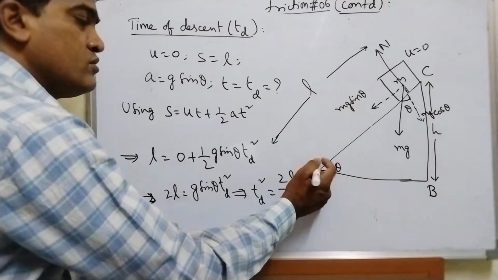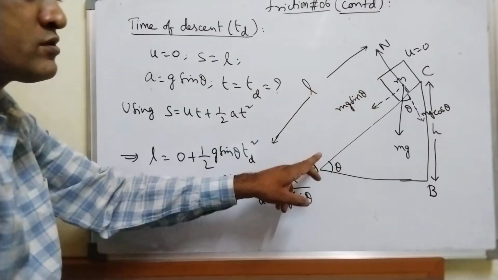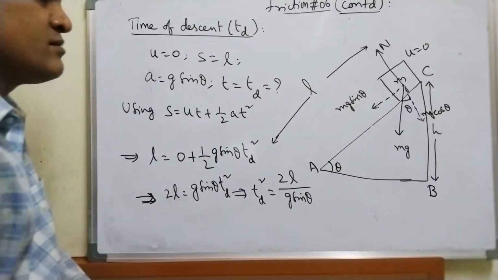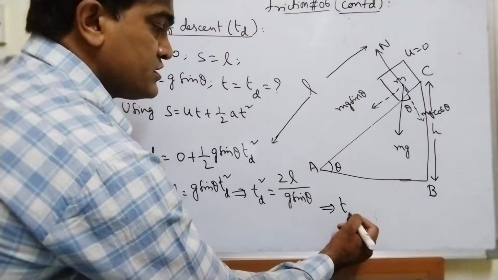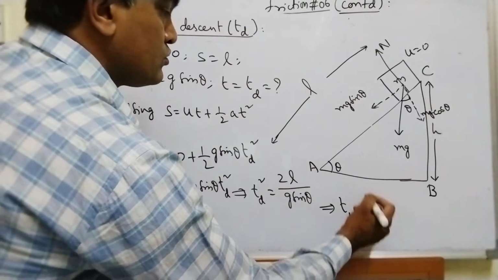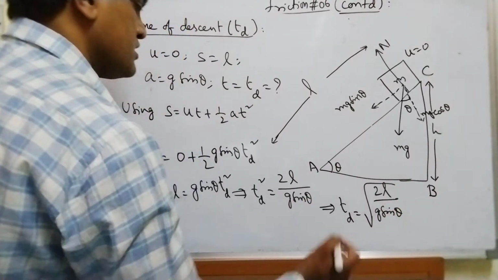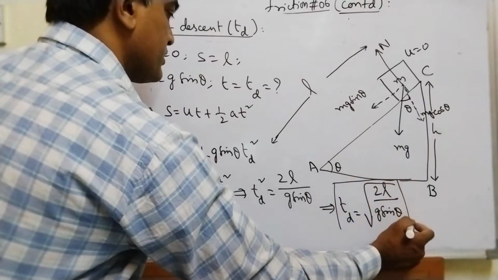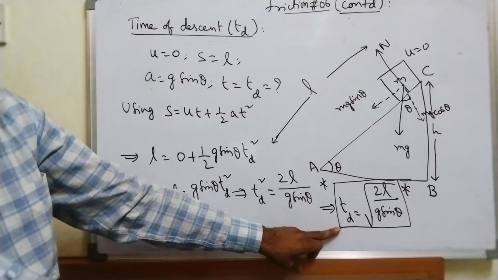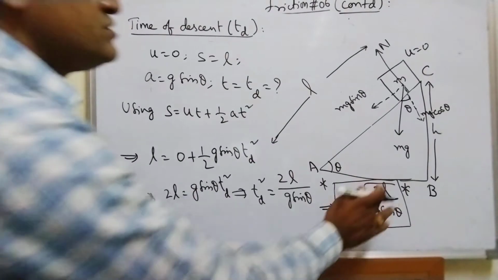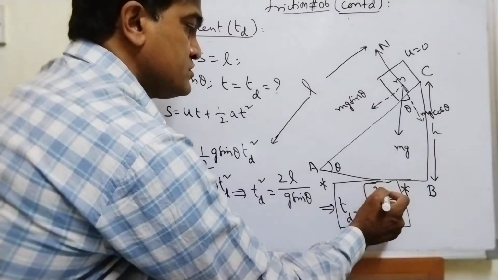Fine. Now let me write the formula for time of descent. In what time does this block reach the bottom of the smooth inclined plane? So the time of descent is root over 2L by g sin theta. Remember this important point: time of descent is equal to square root of 2L by g sin theta.